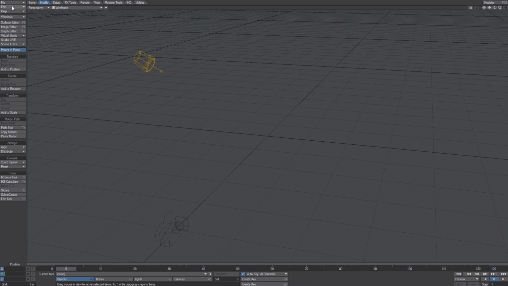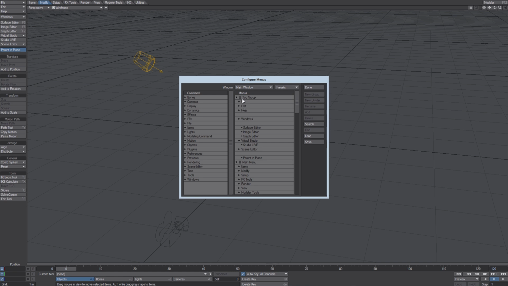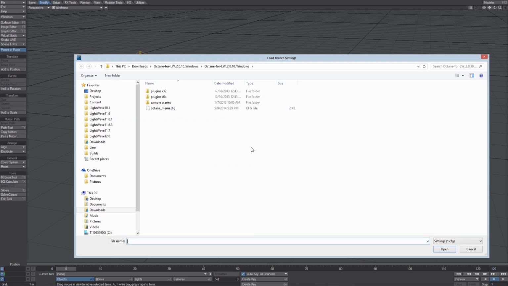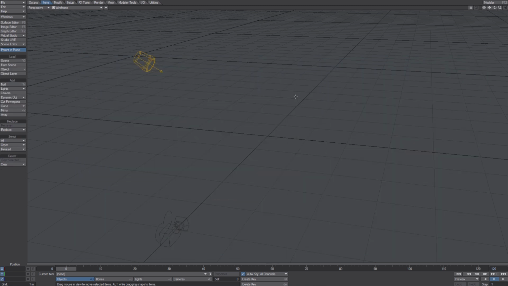So let's go under Edit, Edit Menu, Layout, and we can click on Main Menu. We can import branch. Of course, in the archive we extracted it, we can find Octane menu, and here we are. All the Octane menus are in.